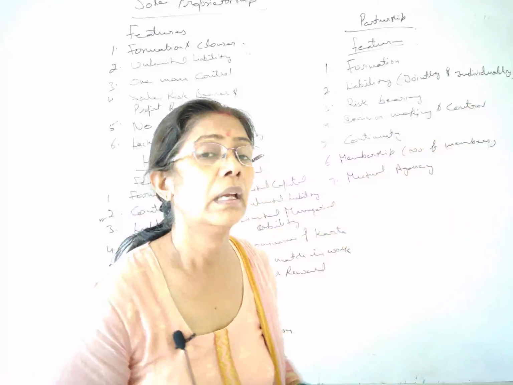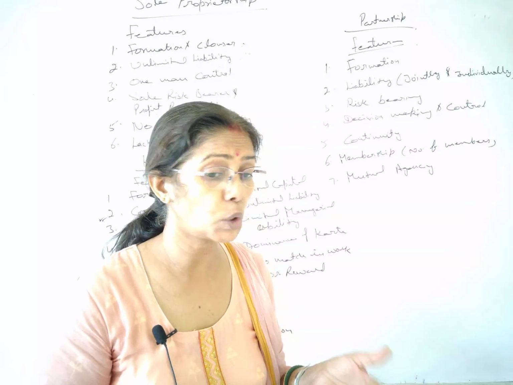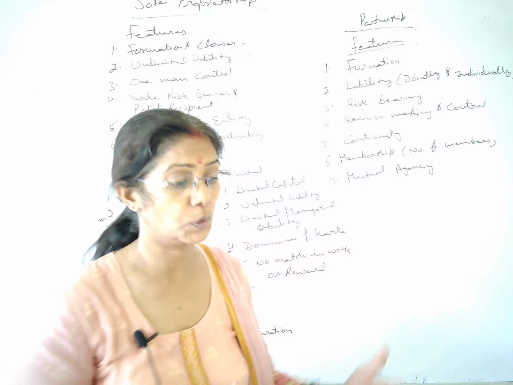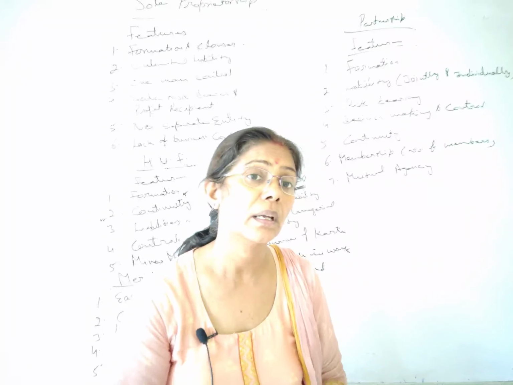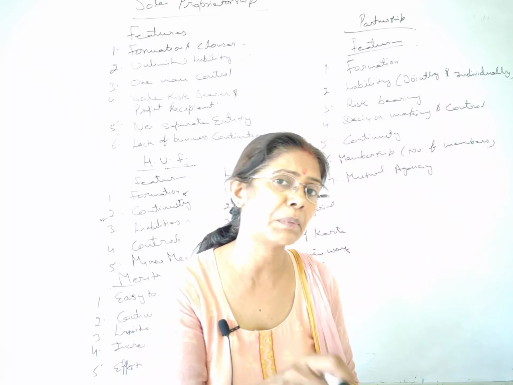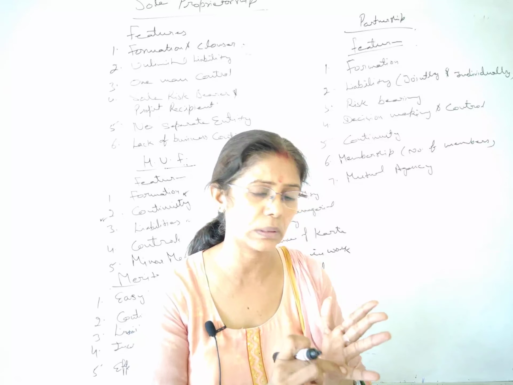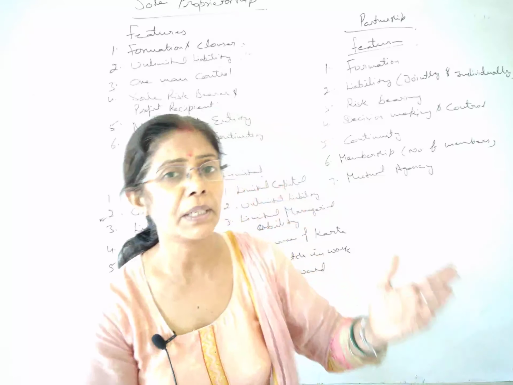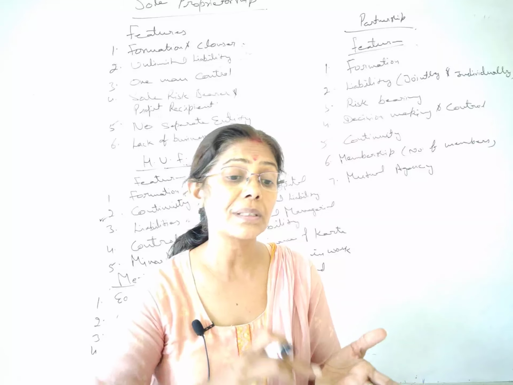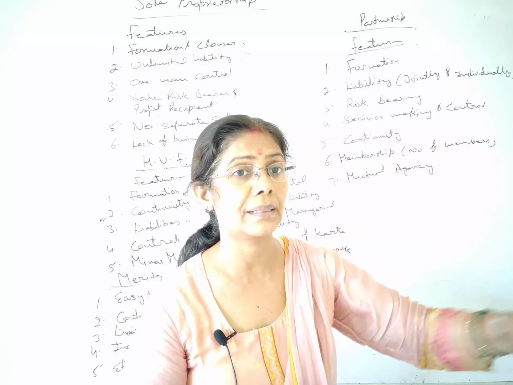Jointly and individually. If 3 partners are there, jointly they are responsible to pay the liability of the partnership firm. To the outsiders they have to pay. Okay. But suppose due to some reason Mr. Mohan is not liable to pay right now. Ram, Shyam and Mohan, 3 partners were there. Okay. Ram and Shyam have money and Mohan does not have money. So now Mr. Ram and Shyam will be paying to the outsiders.